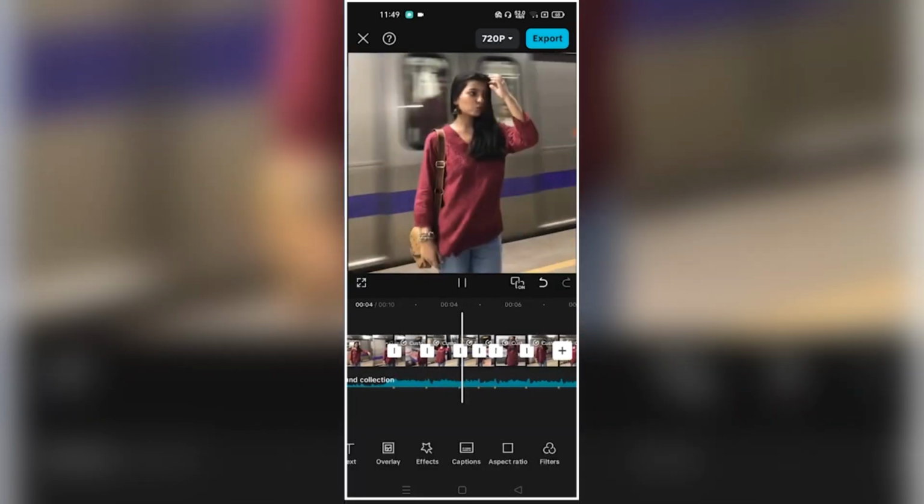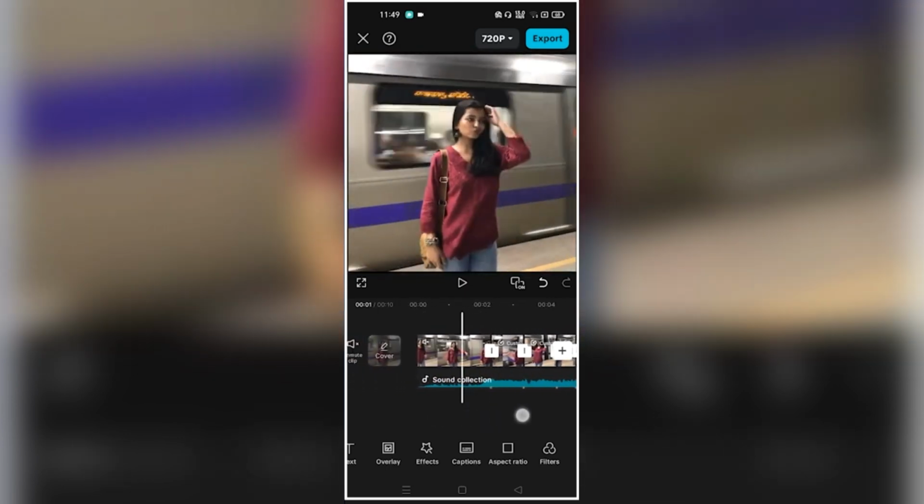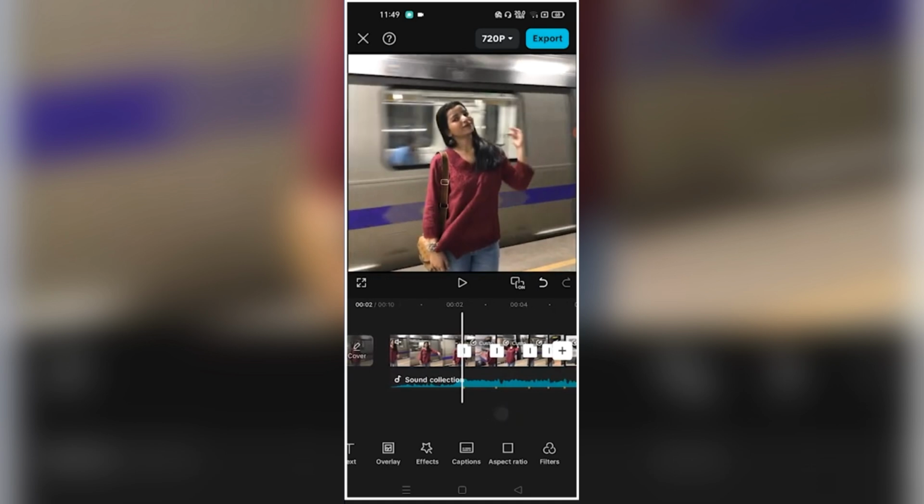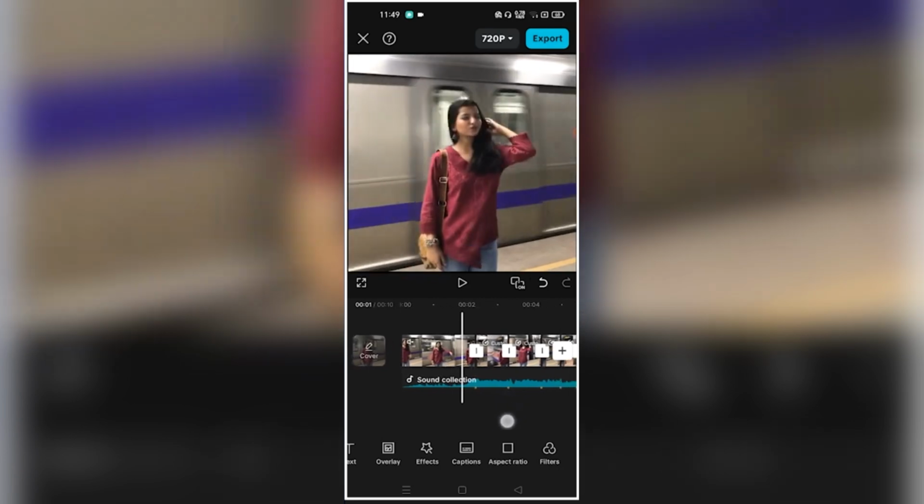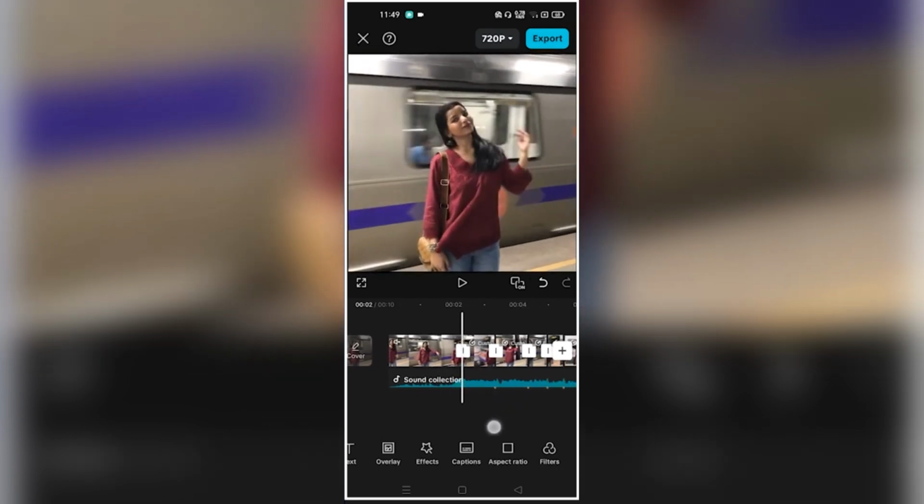So this step of ours is completed, guys. Now, after this, our next step is coloring, color grading, which you must have seen that here after the first clip, there is some different color grading with yellow too. So how to do it? Look carefully here.